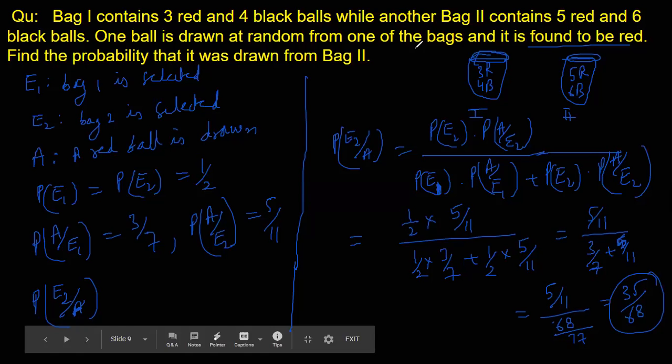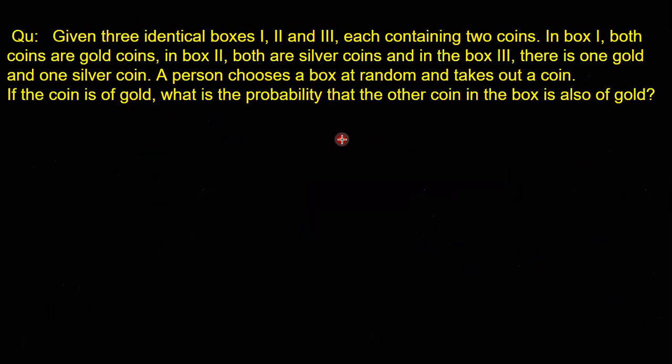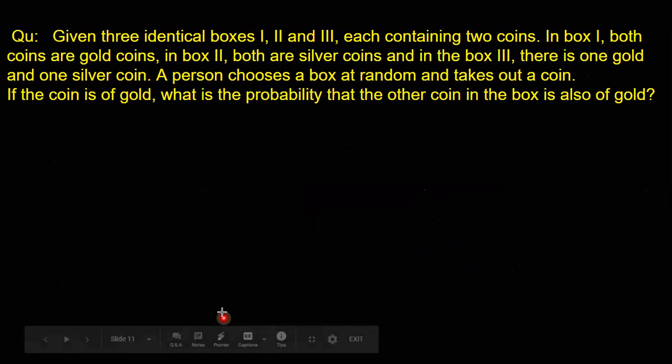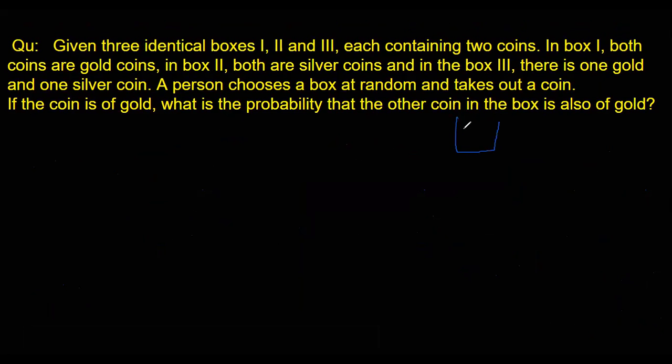Okay, so next we have: given 3 identical boxes, 1 to 3, each containing 2 coins. Now, in box 1, both coins are gold coins. So let's quickly draw the box. Here you have 2 coins, both are gold.